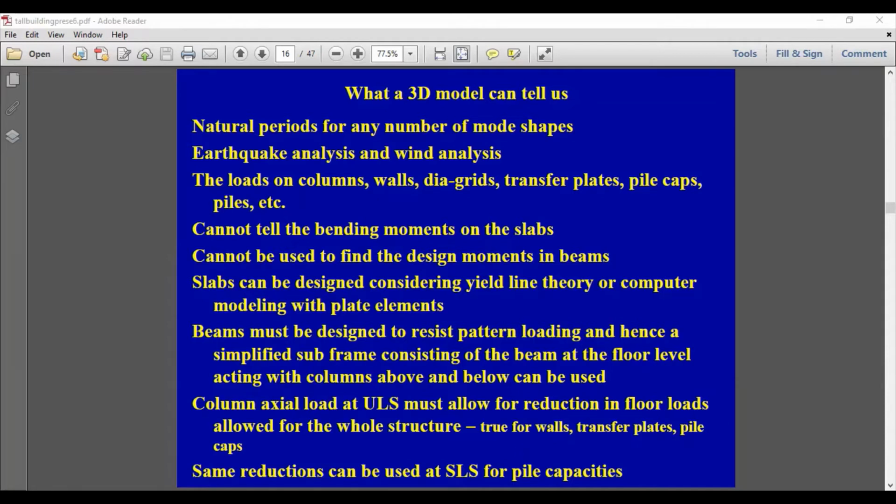Anybody having questions? So the important points to be highlighted are that the natural period of vibration will be accurate only if you have allocated the correct mass. Then the 3D model cannot help you to design the individual slabs and beams, and those have to be designed separately.